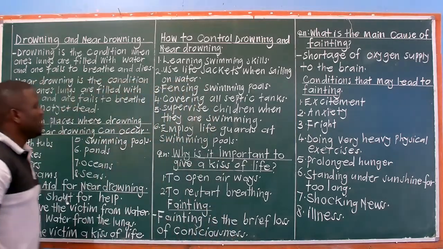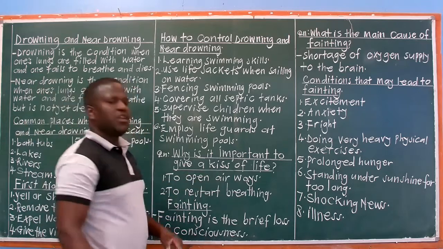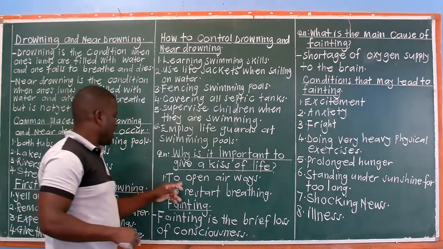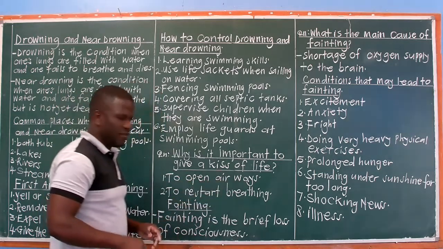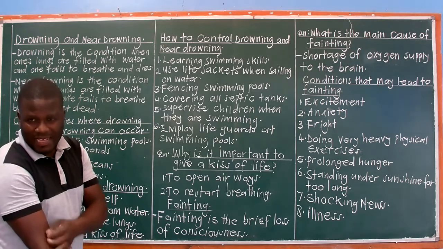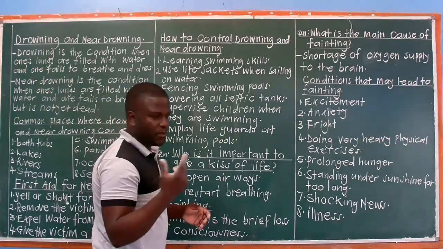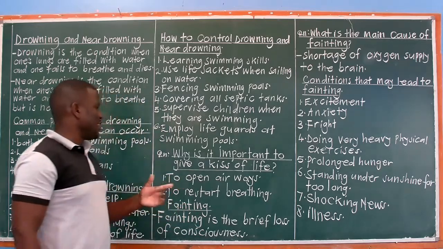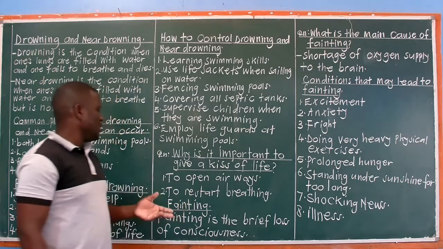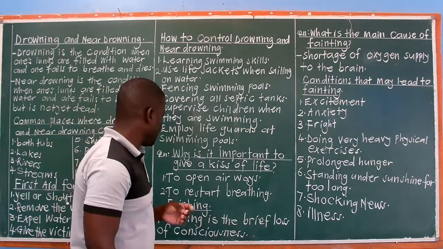Next, we look at why is it important to give a kiss of life to somebody who has near drowned. A kiss of life helps to open airways. I've told you airways is the air passage, that passage to the lungs. It's called airways, like the windpipe. So when you give a kiss of life, it helps open airways. Then to restart breathing, a kiss of life helps to restart breathing.